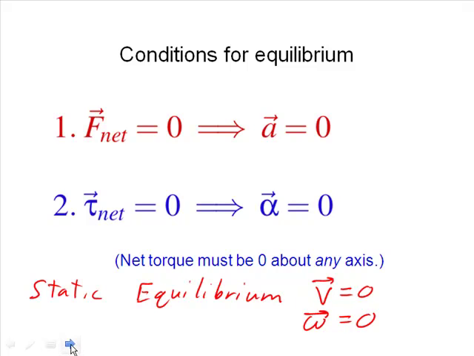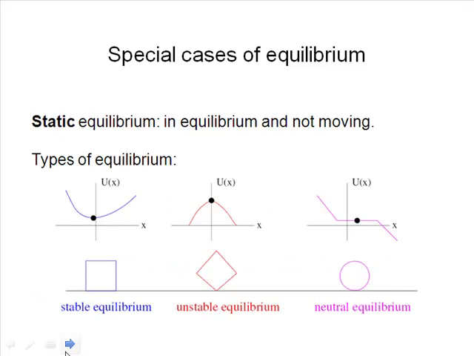Now let's talk about a couple of different kinds of equilibrium, and then we'll talk about ways to solve equilibrium problems. We just talked about static equilibrium, which is when we're in equilibrium and not moving. The other three classifications of equilibrium are still examples of static equilibrium, but we want to know whether the equilibrium is stable, unstable, or neutral. A stable equilibrium means that if we move a little bit to the right or left, away from our equilibrium position slightly, we experience a force back towards the equilibrium.